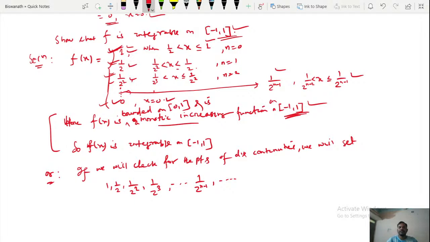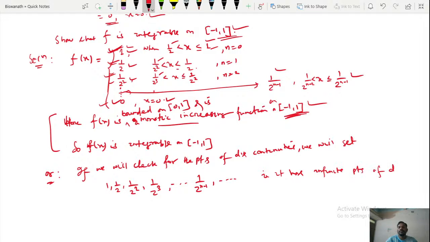So these are the points of discontinuity. Or you can say this 1, then half, then 1 by 2 square, 1 by 2 cube. These are the points where the functional value changes. So these are the points of discontinuities. That means it has infinite points of discontinuities.